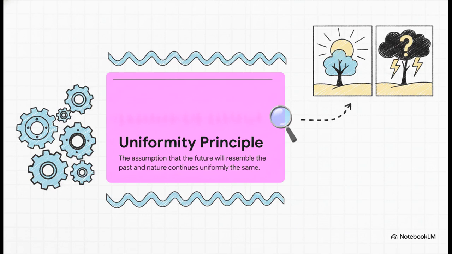But here is the linchpin of it all. Every single inductive inference you make, or any scientist makes for that matter, relies entirely on this one massive underlying assumption called the uniformity principle. We just inherently assume that nature is uniform. We assume the rules of the game aren't going to just suddenly change overnight. But what happens if we actually demand proof for that assumption?